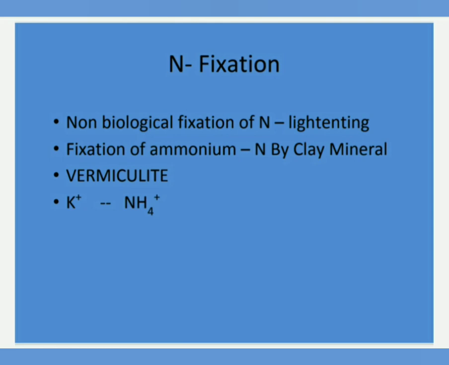Non-biological nitrogen fixation. Here, lightning and radiation split the molecular nitrogen N2 into nitrogen atoms, which then combine with hydrogen to form ammonia NH3. Ammonia is washed off along with the rain, goes down into the soil and combines with metallic ions to form nitrites and nitrates. Ammonium fixation is greatest in 2:1 type clay minerals such as illite, vermiculite and montmorillonite. Clay minerals possess negative charges. It is balanced by cations, for example ammonium and potassium.